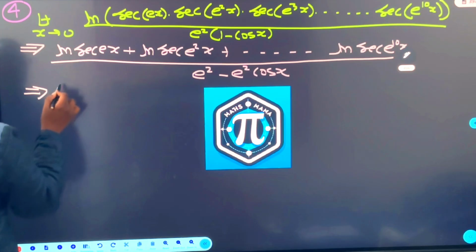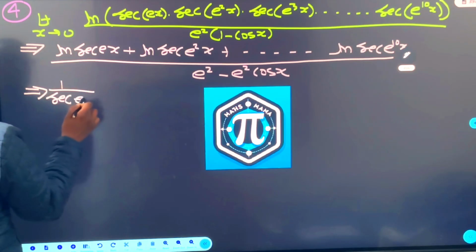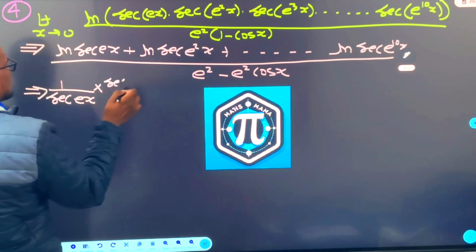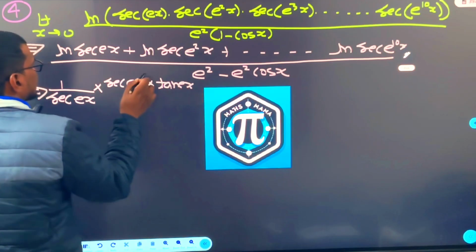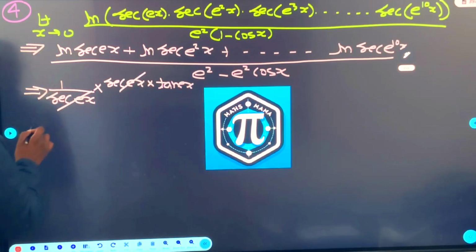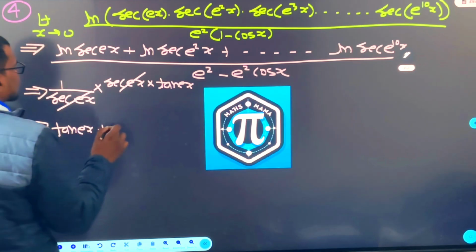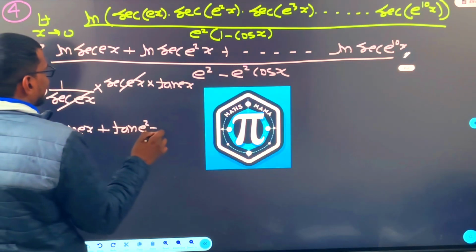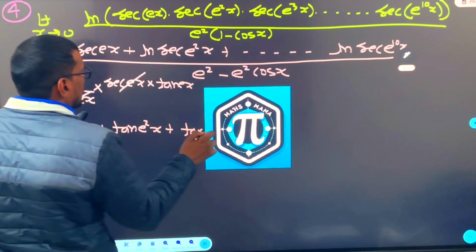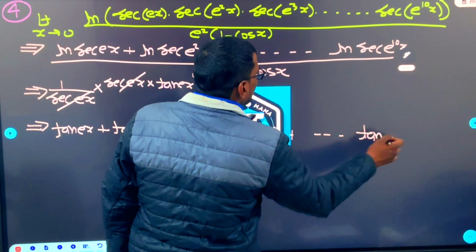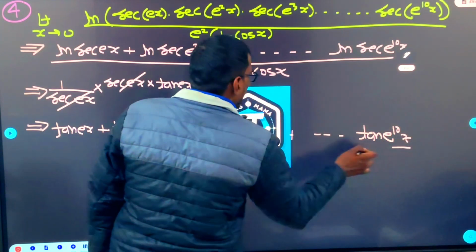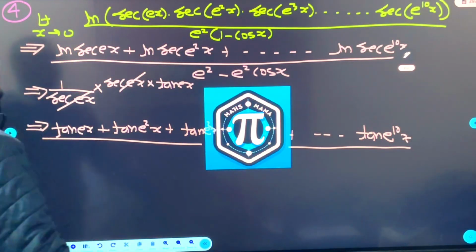L'Hospital. Log differentiation is 1 by x. So secant of e^x into secant of e^x into tan of e^x. Right? This got cancelled. So on the numerator, what you are going to get? tan of e^x plus tan of e^(2x) plus tan of e^(3x), so on, tan of e^(10x), whole divided by.